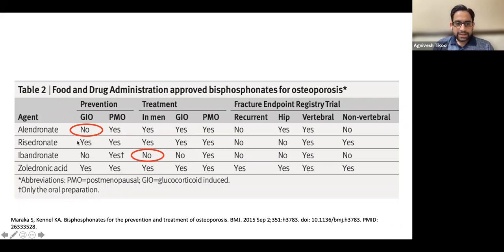And again, understand that among all of these, zoledronate is the one which has the best effect on preventing hip fractures. The alendronate has some effect, but it is not as good. Ibandronate and risedronate probably have very poor hip fracture-preserving effect. So if you are giving a spinal patient an anti-osteoporotic, you can still give alendronate and it will work for him. But if the patient has a hip fracture and you are giving anti-resorptives, then probably zoledronic acid will have the best result, followed by alendronate.